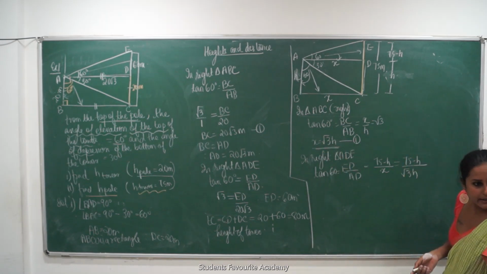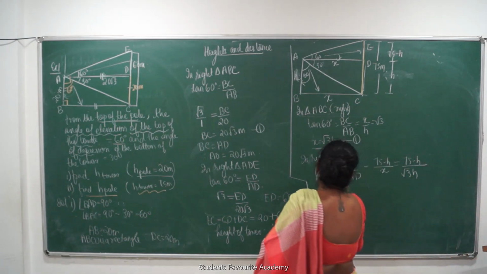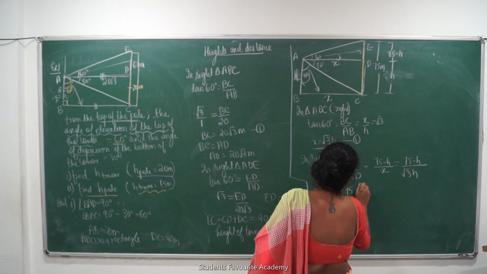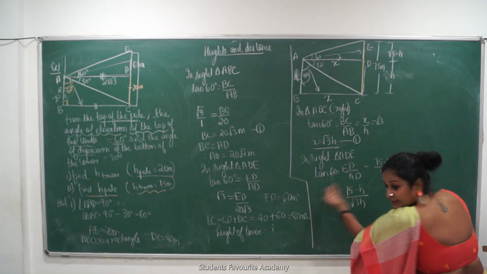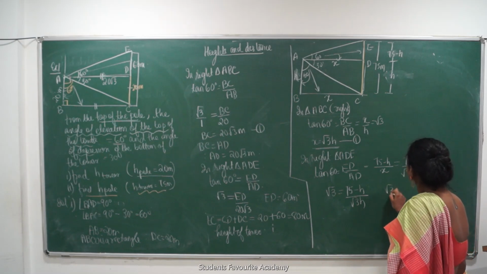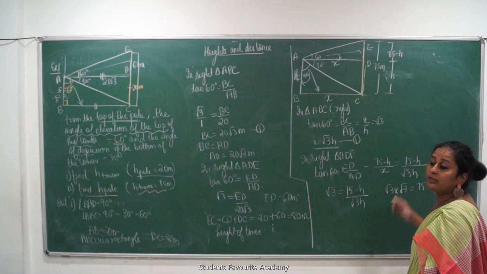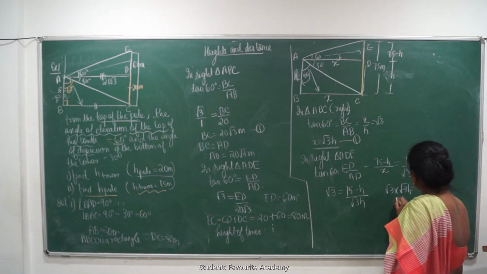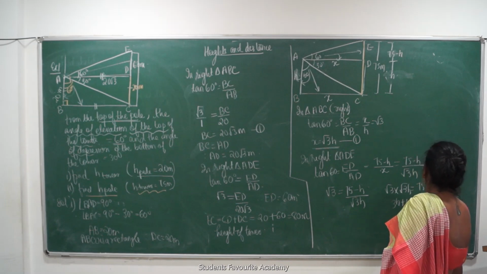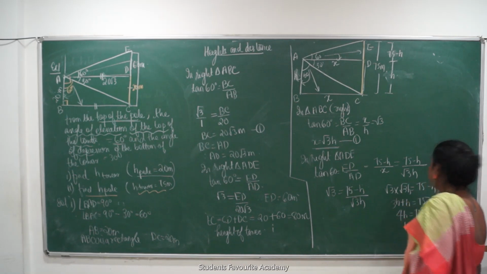कोई दिक्कत है इसमें? सब कुछ h में आ गया. अभी इसका वैल्यू क्या है? tan 60 का root 3 is equal to 75 minus h upon root 3 h है कि नहीं? So can I take this over here? So can I say root 3 into root 3 h is equal to 75 minus h? What is root 3 into root 3 h? 3h. So 3h plus h is equal to 75. So 4h is equal to 75. h is equal to 75 upon 4 meters.